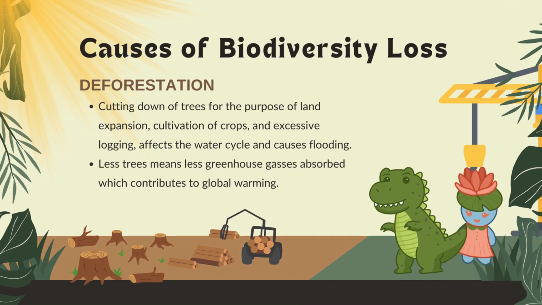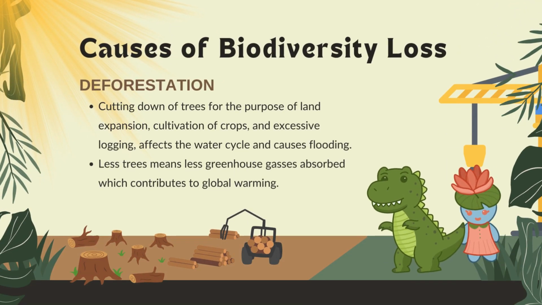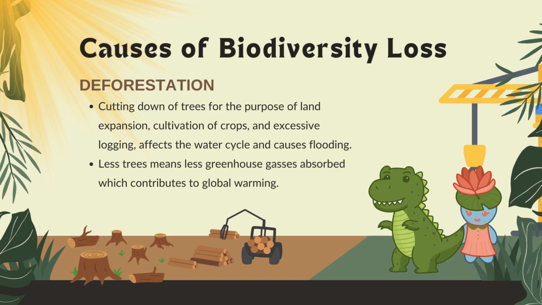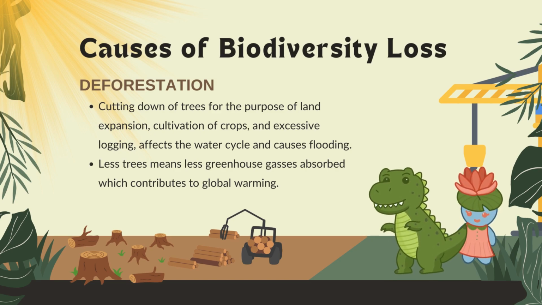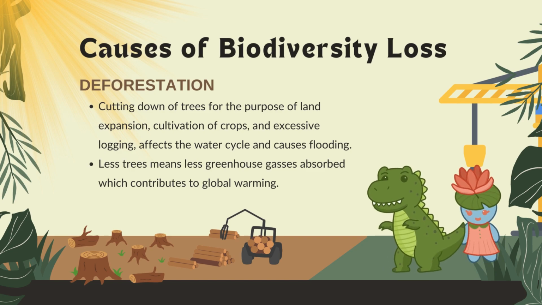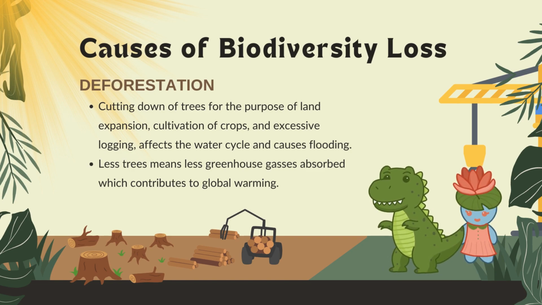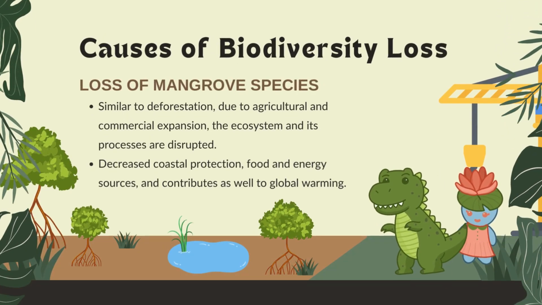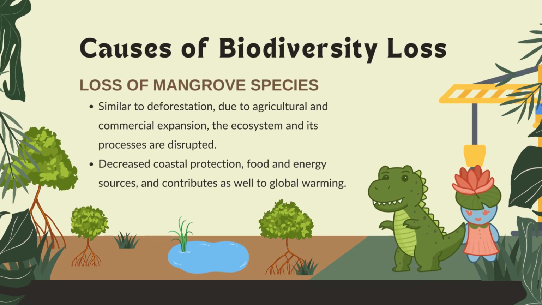Deforestation occurs when farmers clear pristine forests to cultivate more crops. The absence of trees causes water to return more quickly to the water cycle. It also contributes to global warming because trees absorb greenhouse gases. Aside from deforestation, the loss of mangrove species is also a huge concern.